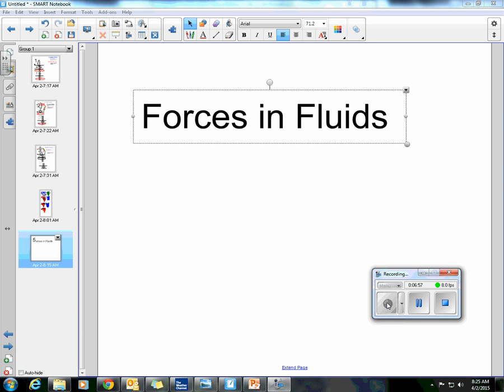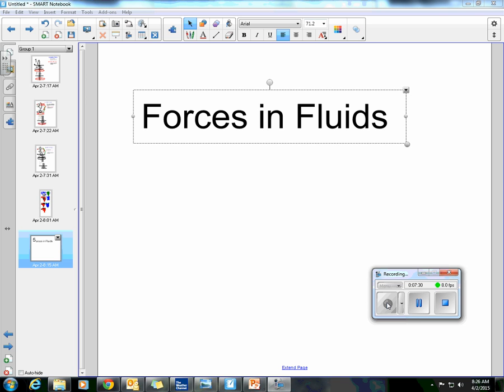A substance whose shape can easily change is a A. Solid, B. Powder, C. Fluid, D. Metal. Number 21. A material that can easily flow is called a A. Fluid, B. Solid, C. Buoyant force, D. Hydraulic material.